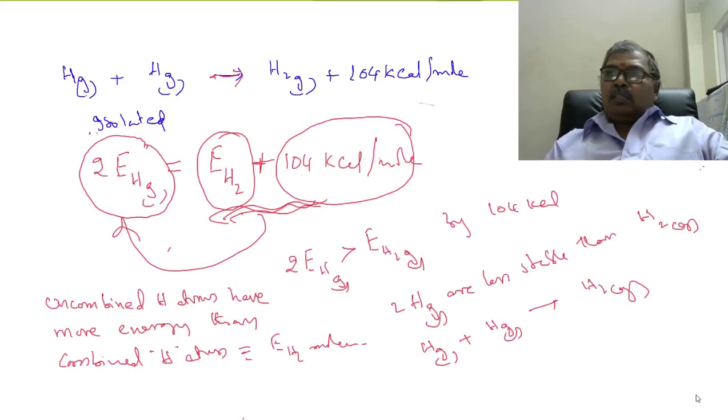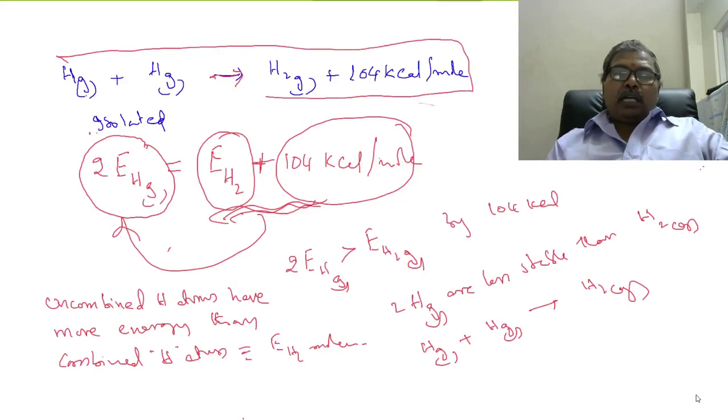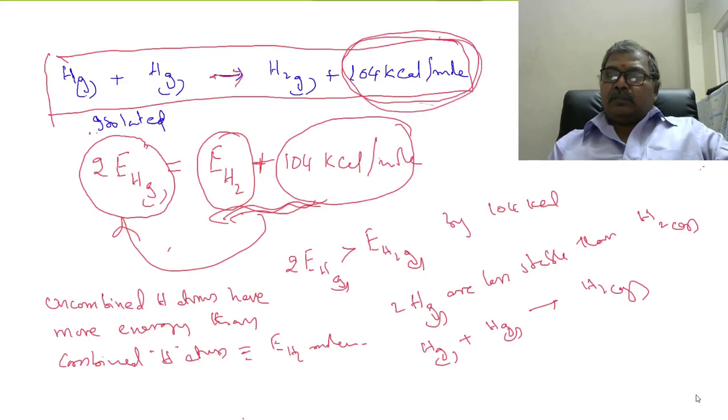Now, if you apply the thermodynamic principle to the combination of hydrogen atoms to form a hydrogen molecule, whenever one mole of hydrogen is formed from uncombined atoms, 104 kilocalories of energy is released.